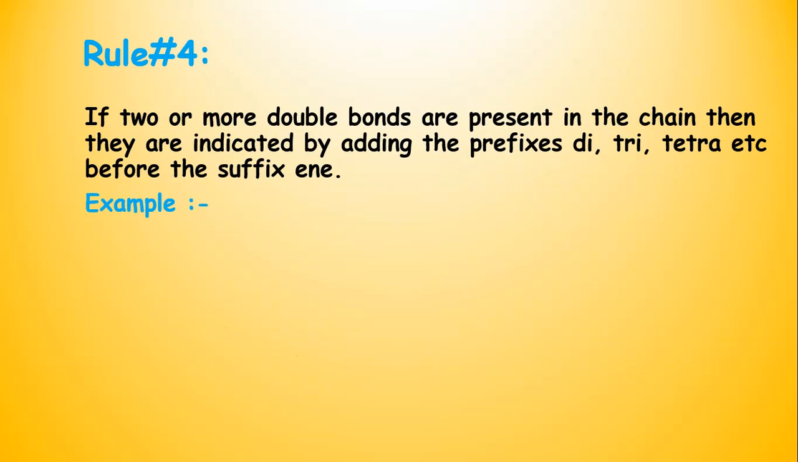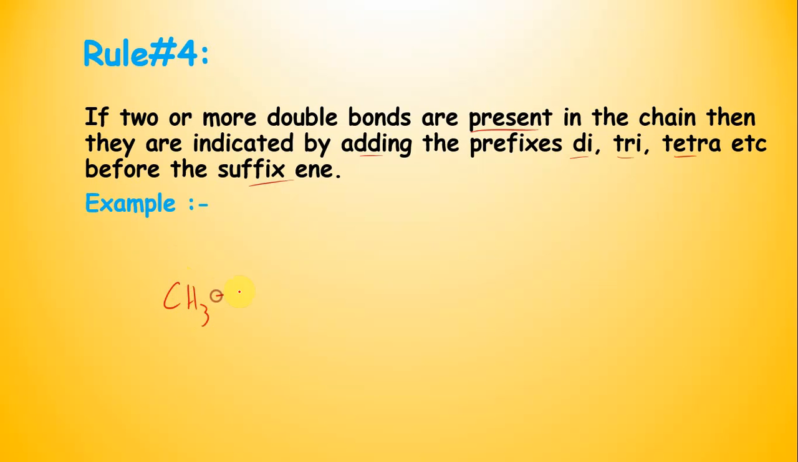Now rule number 4: if 2 or more double bonds are present in the carbon chain, then they are indicated by adding the prefixes di, tri or tetra before the suffix ene. Say suppose more than one carbon-carbon double covalent bond is present, then what will we do? Look at the example.